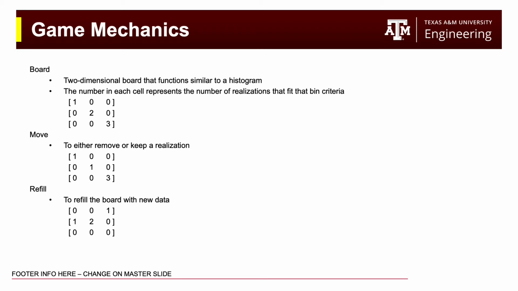Lastly, after each move, we refill the board with new data. This new data is from the void centers changing because of the increasing strain. You'll notice that in this third board that the numbers have switched positions because the realizations have new data points that put them in different spots.